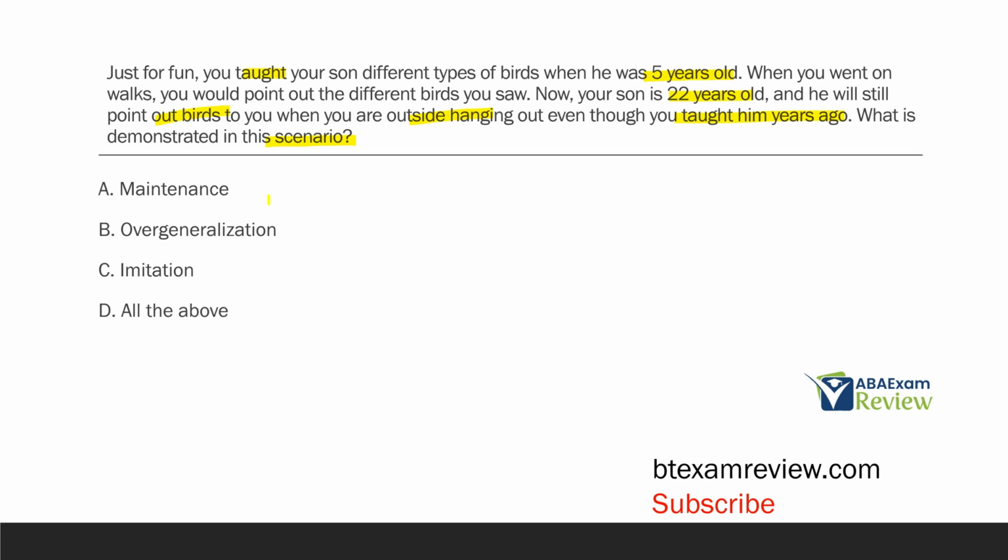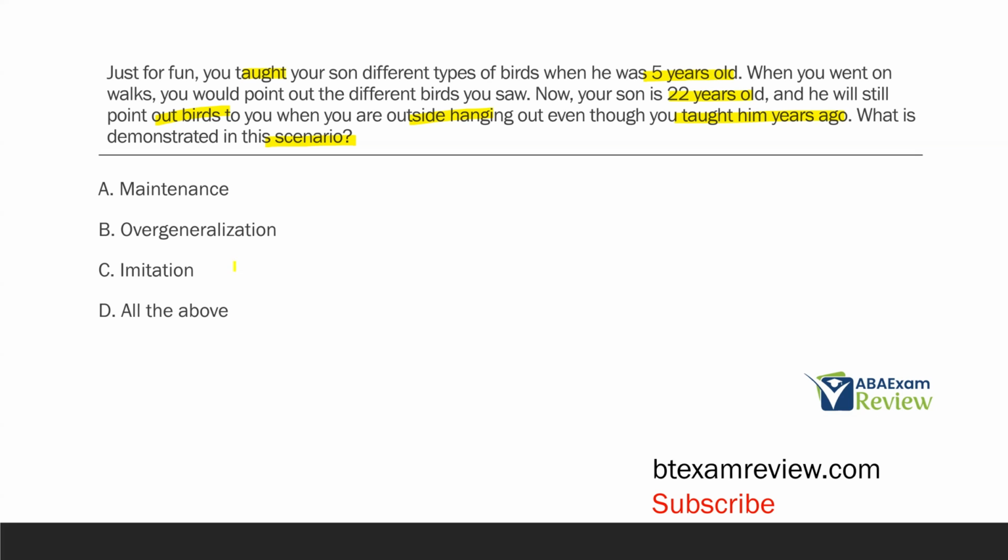Well, odds are your skills will not be as strong as they were when you were 6. It's a lack of maintenance. And so your son being able to still name the birds, even though teaching took place a while ago, is a demonstration of maintenance. It isn't overgeneralization B because the behavior is happening at an appropriate time and it's not happening too much. The son isn't overgeneralizing the behavior.